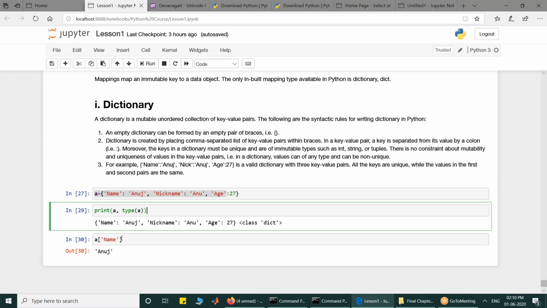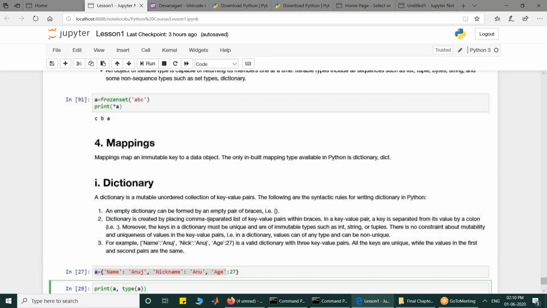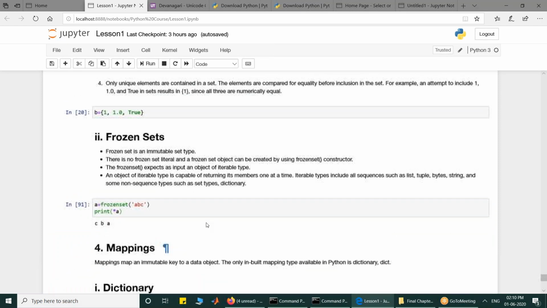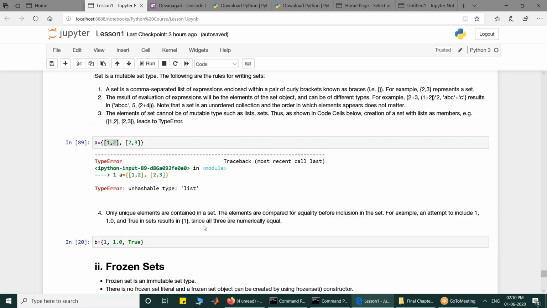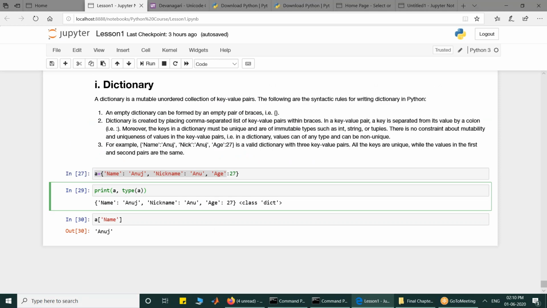So I think let's stop here. Time has already crossed. But today we have covered the basic installation. I hope all of you have done it, and we have discussed the types. Tomorrow we will do a few programs on it, and then we will discuss how to start with expression construction and all those things.